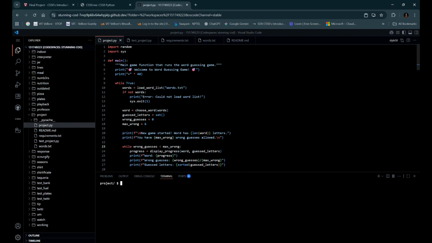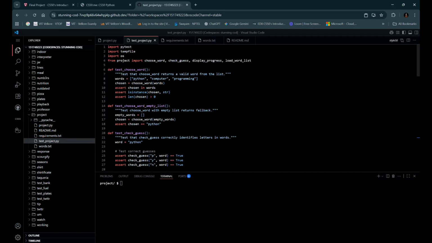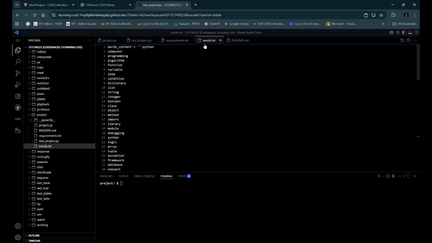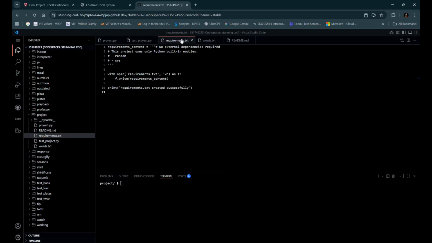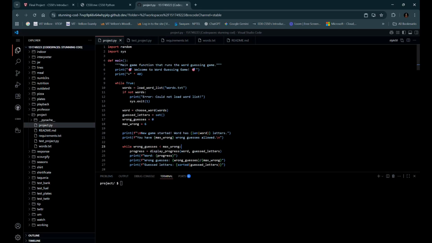This project includes 4 main files. project.py includes the main game logic and 7 functions. test_project.py consists of test cases which check whether project.py runs perfectly. Then words.txt has a set of words which are guessed in the program. Then requirements.txt has the necessary package information that needs to be installed for running the program. So now let me show you how the program works.